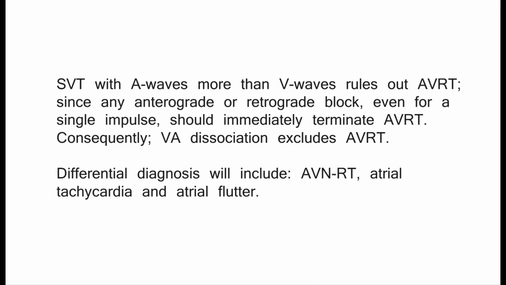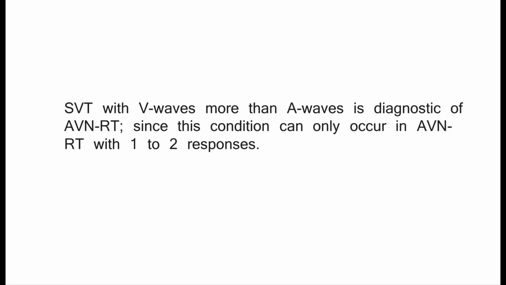SVT with A waves more than V waves rules out AVRT, since any anterograde or retrograde block, even for a single impulse, should immediately terminate AVRT. Consequently, VA dissociation excludes AVRT. Differential diagnosis will include AVNRT, atrial tachycardia, and atrial flutter. SVT with V waves more than A waves is diagnostic of AVNRT, since this condition can only occur in AVNRT with 1 to 2 responses.